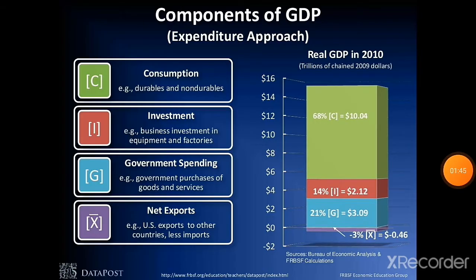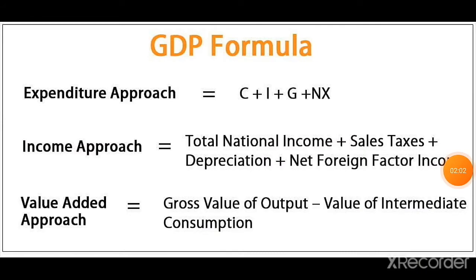Next we saw components of GDP. The components present in gross domestic product are consumption, investment, government spending and net exports. Next, measuring of GDP. It is measured by three approaches: expenditure approach, income approach and value added approach.